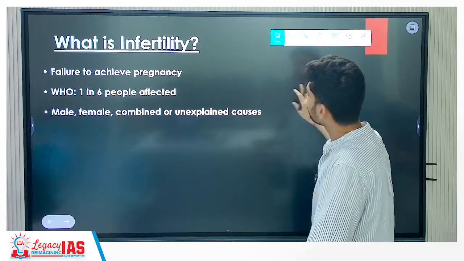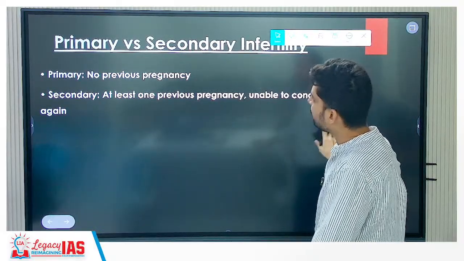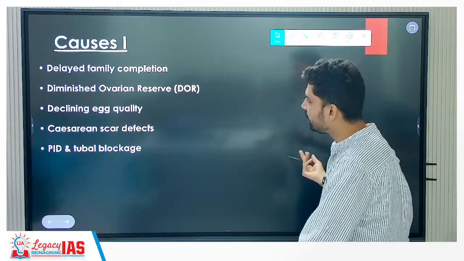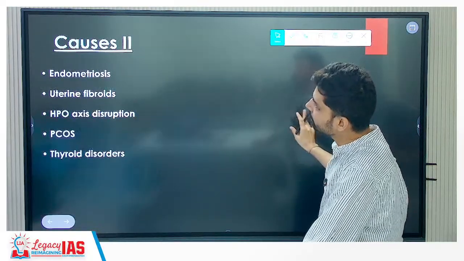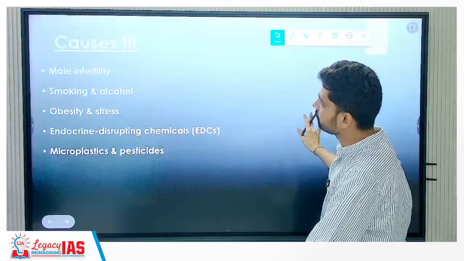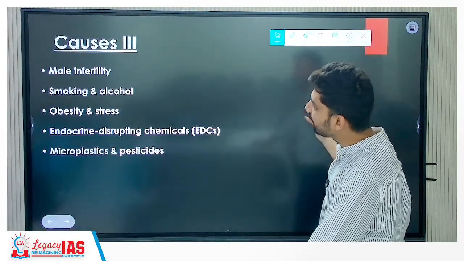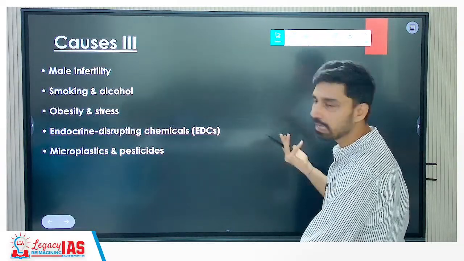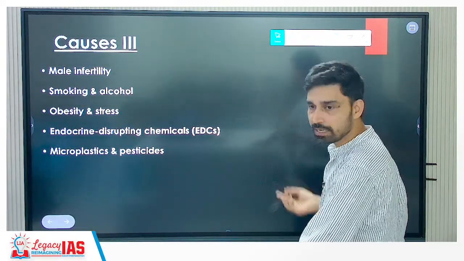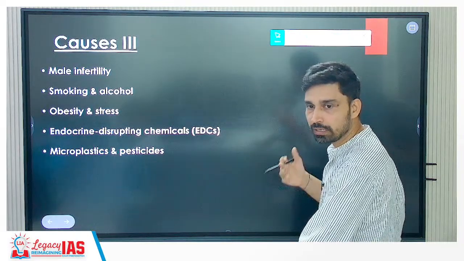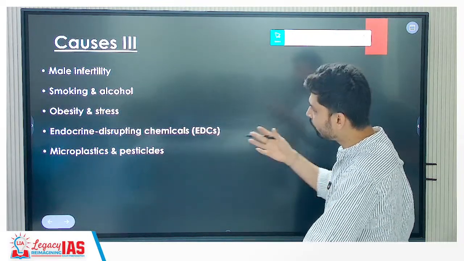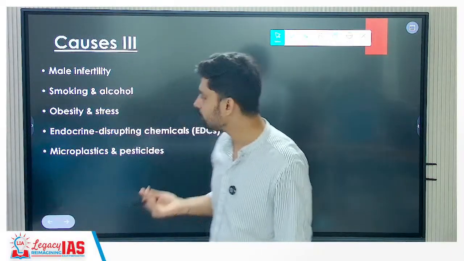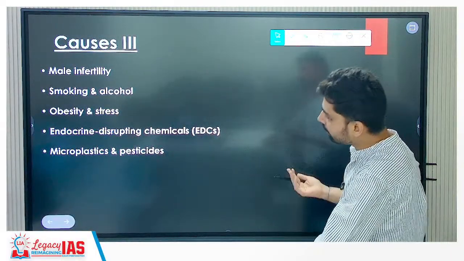Both of them can be seen here. Primary versus secondary, we have seen the difference. Causes: delayed family completion, declining equality, cesarean scar defects and all that. Male infertility: smoking and alcohol. That is related to which kind of effect? Lifestyle related effect. Obesity and stress are also related directly to the lifestyle that has changed recently. Endocrine disrupting chemicals come into the picture if you are having children at a higher or later age.